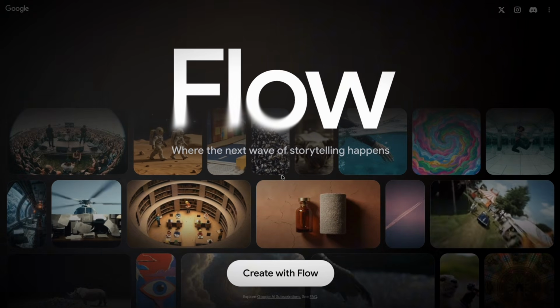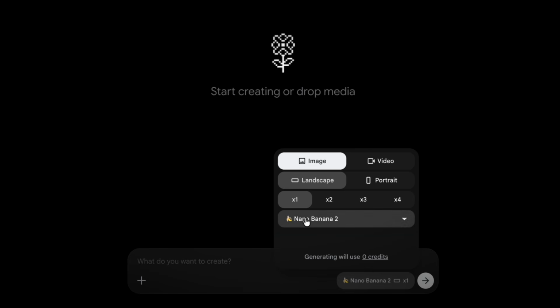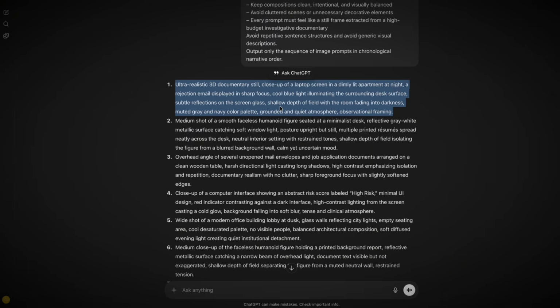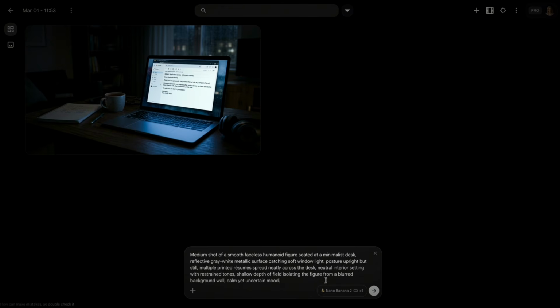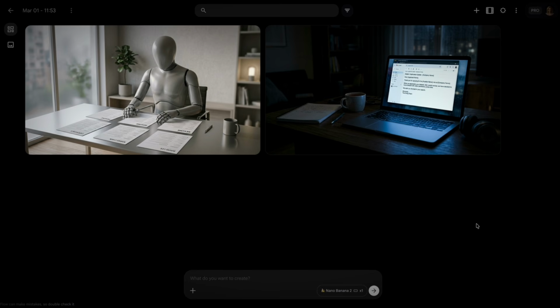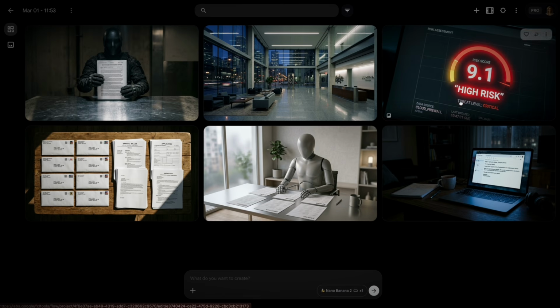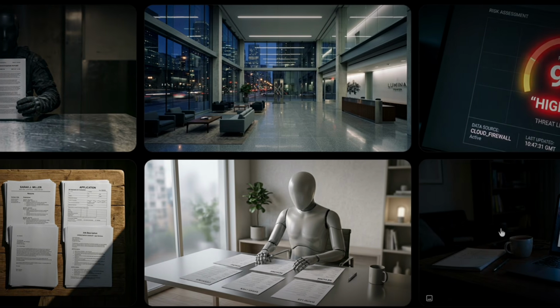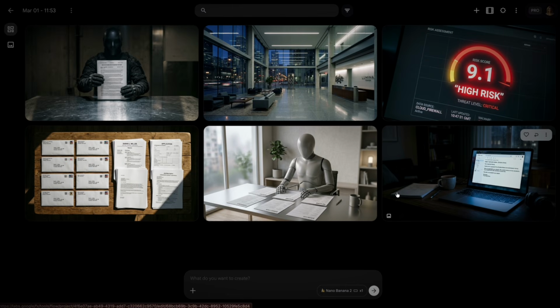Next, go to Google Labs Flow and access the image generation model. Paste each cinematic image prompt one by one and generate high-quality 16:9 images. Review each image carefully. If any image feels visually inconsistent or lacks documentary realism, regenerate it immediately.